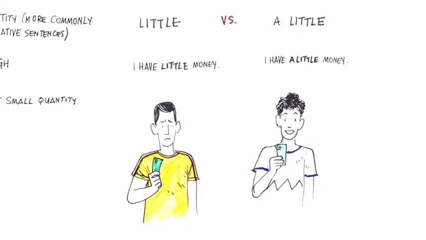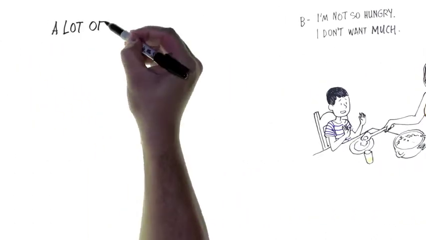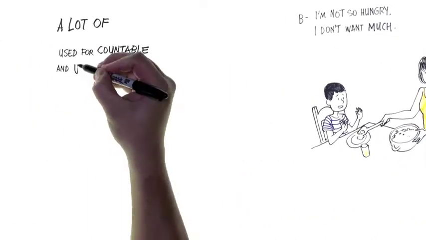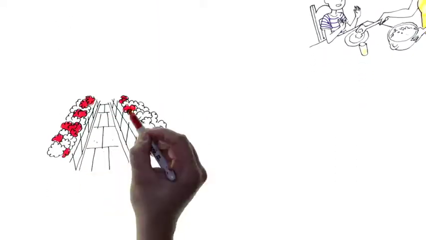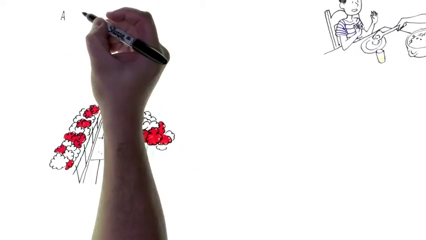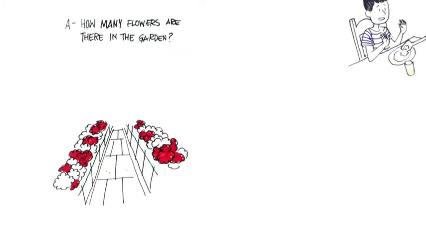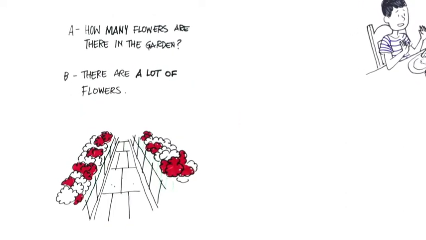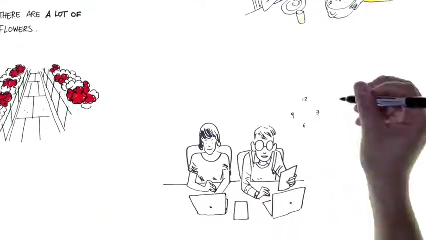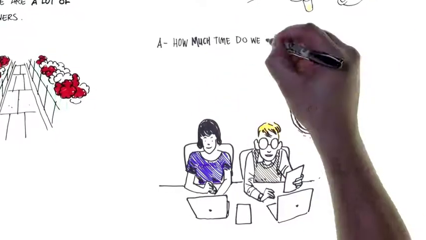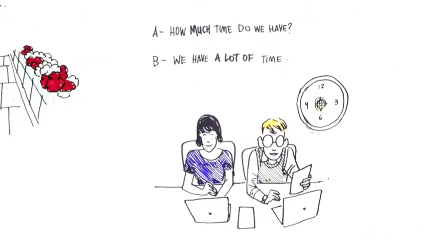We can also talk about large quantities using a lot of with both countable and uncountable nouns. How many flowers are there in the garden? There are a lot of flowers. How much time do we have? We have a lot of time.